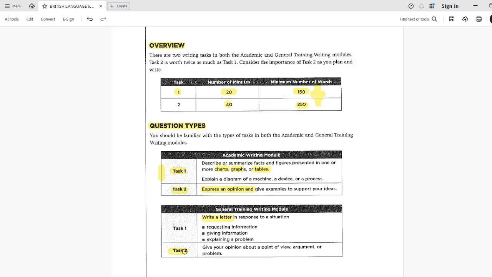So let's wind up this lecture quickly. This was a quick overview of the IELTS writing module. In the next lecture, we'll discuss how to write a high scoring task 1 and what the specific types of writing task 1 are as well.